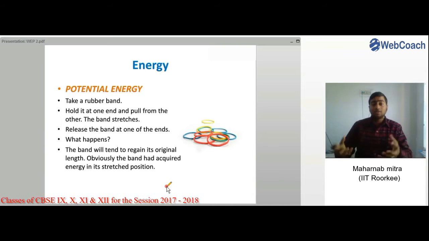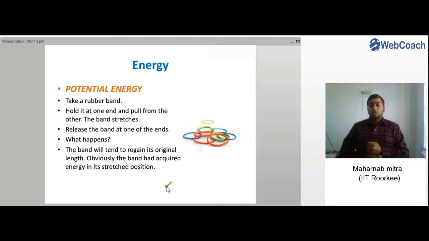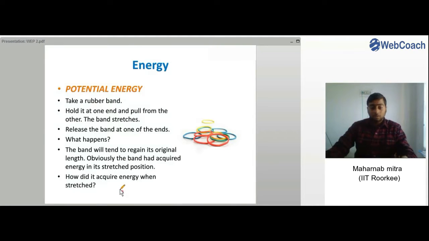And there is no object which is pulling it towards the original shape, right? There is nothing helping it to come to its original shape. So how or from where does it acquire this energy, right?